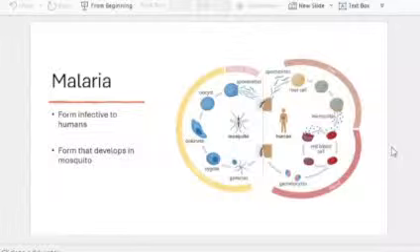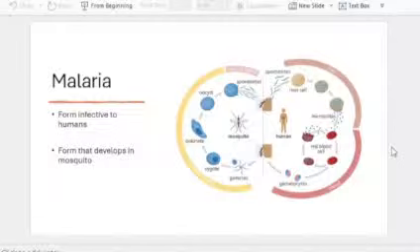So when the mosquito takes a blood meal, you can see that gametocytes are undergoing further development in the mosquito. So that's the form that undergoes further development in the mosquito. And as fertilization is taking place in the mosquito, we can say that the mosquito is the definitive host, because that's where the sexual cycle is taking place. Okay, so for the malarial parasite, the definitive host is the Anopheles mosquito. Humans are the intermediate hosts.